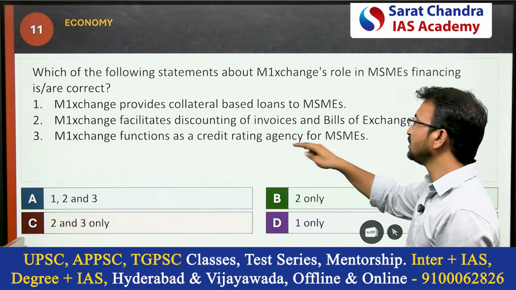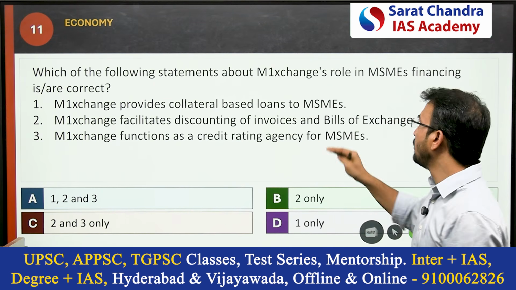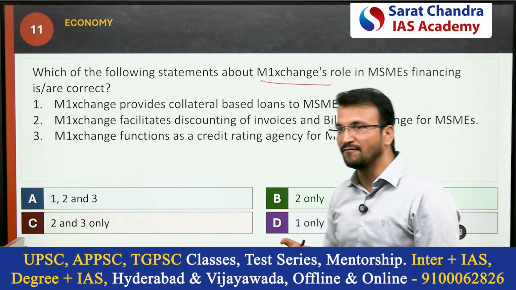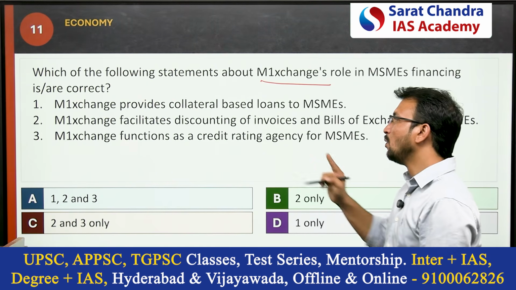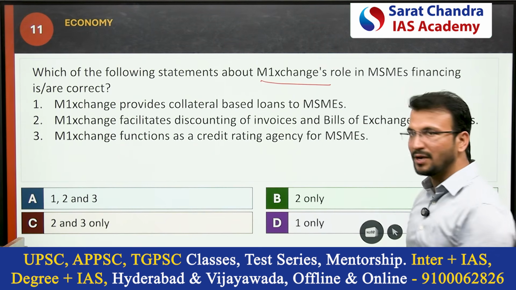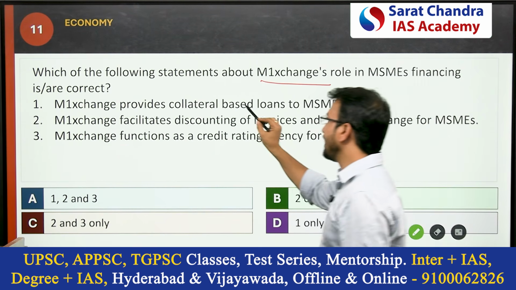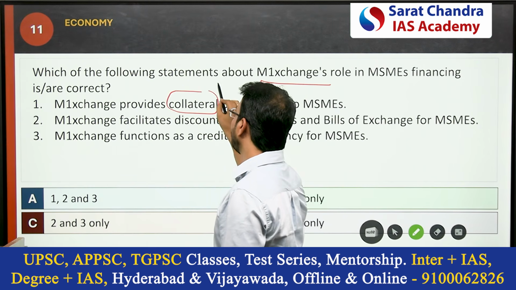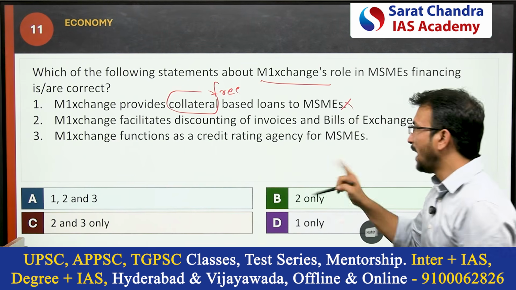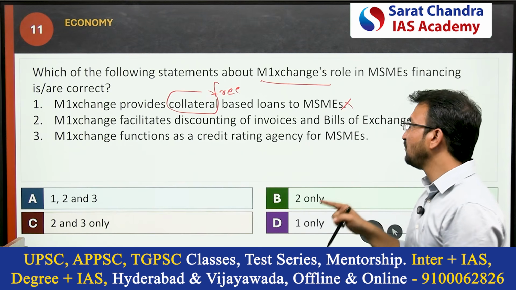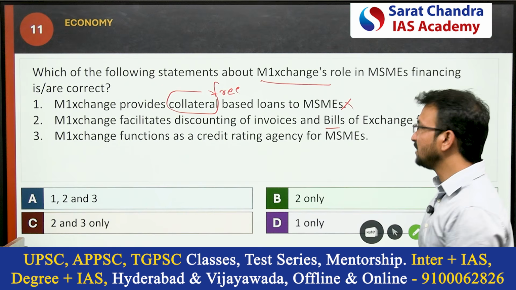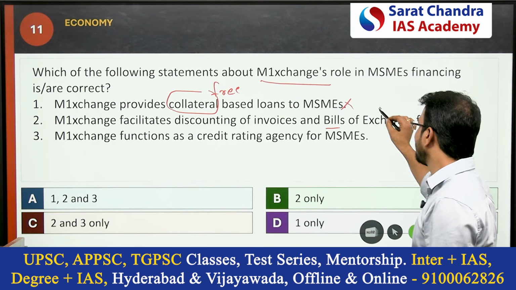Okay, the next question is, which of the following statements about M1 exchange's role in MSME financing is correct? M1 exchange is a platform. Okay, first one, M1 exchange provides collateral based loans to the MSMEs. No, not collateral based, collateral free. So this is a wrong statement. And the second statement, M1 exchange facilitates discounting of invoices and bills of exchange for MSMEs. Yes, this one is correct.